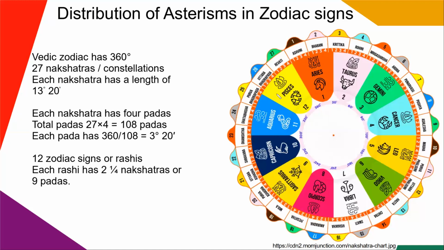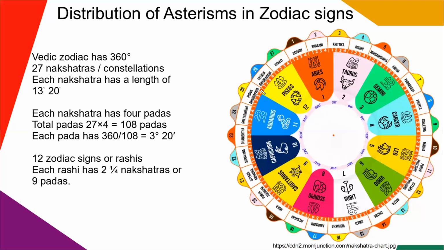Now the last sign of the zodiac is Pisces, which is ruled by Jupiter and starts at 330 degrees and ends at 360 degrees. So in the Pisces zodiac sign, we have just 1 quarter, the last quarter of Purva Bhadrapad, all the 4 quarters of Uttara Bhadrapad, and all the 4 quarters of Revati Nakshatra.